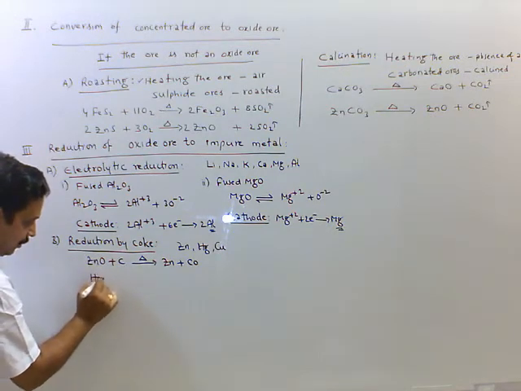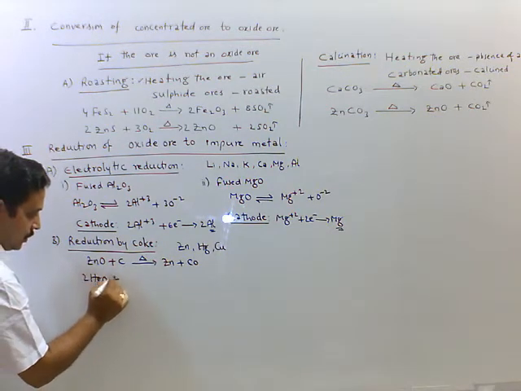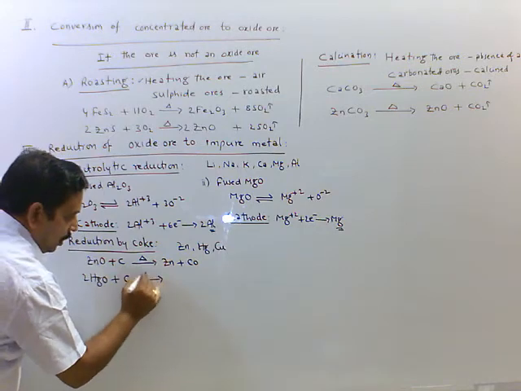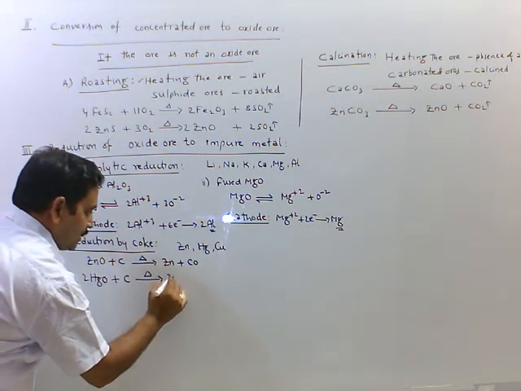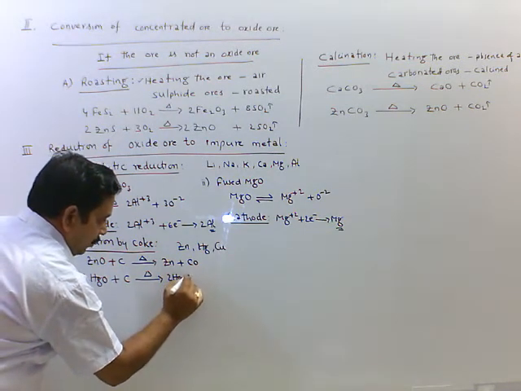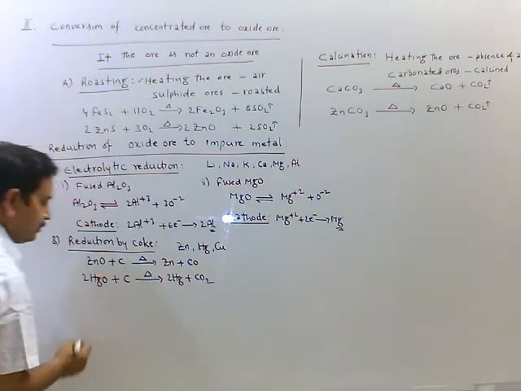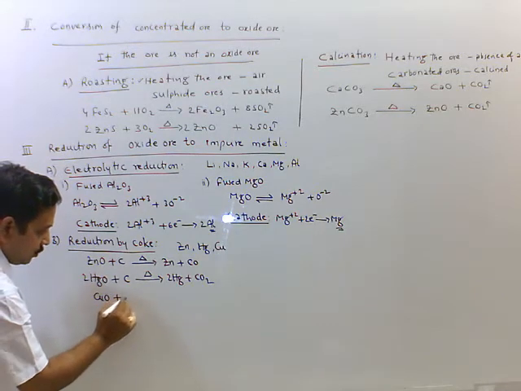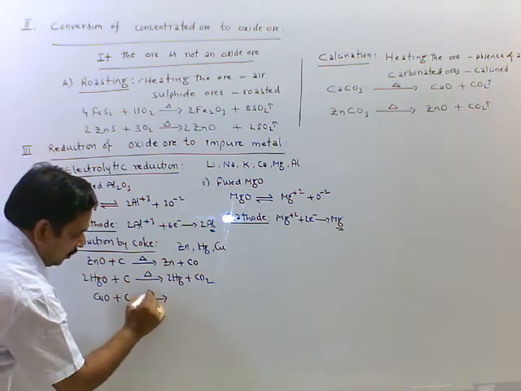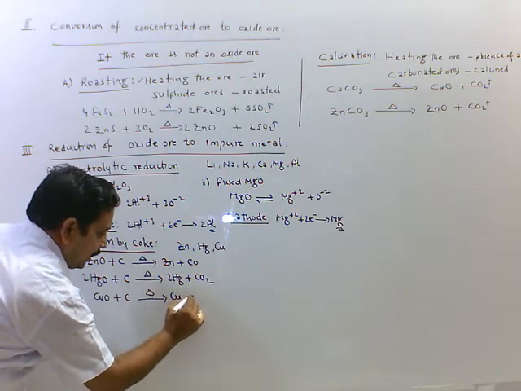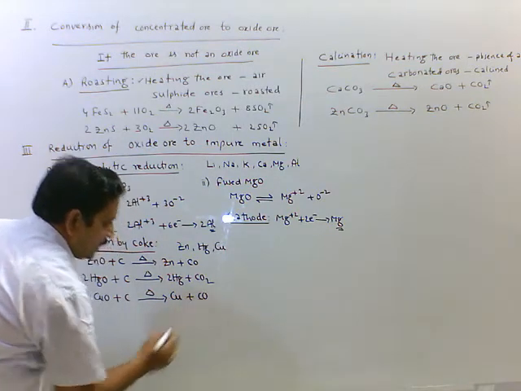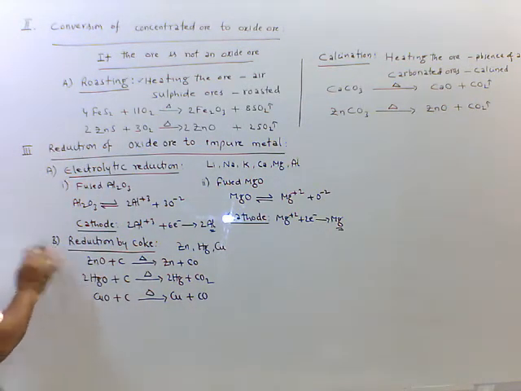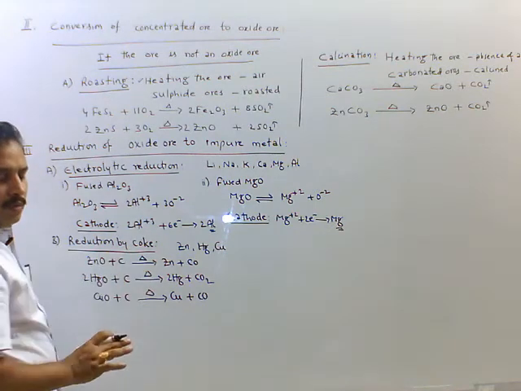Here oxide of mercury with coke on heating, we get impure mercury and carbon dioxide. And we have here cupric oxide plus C on heating, we get impure copper metal and carbon monoxide. This is reduction by coke.